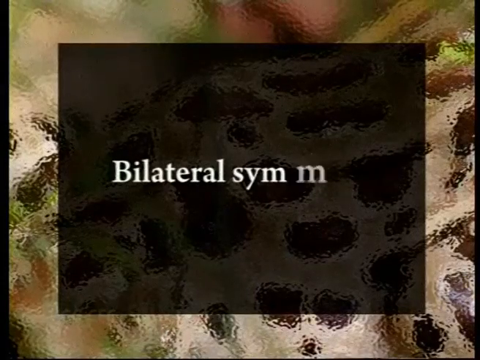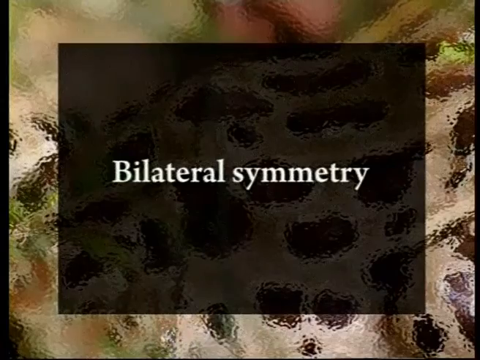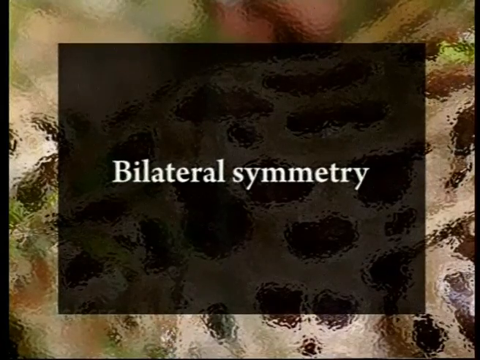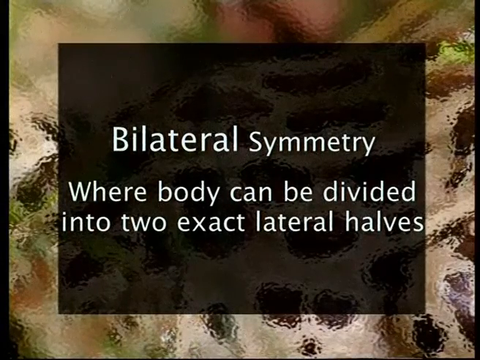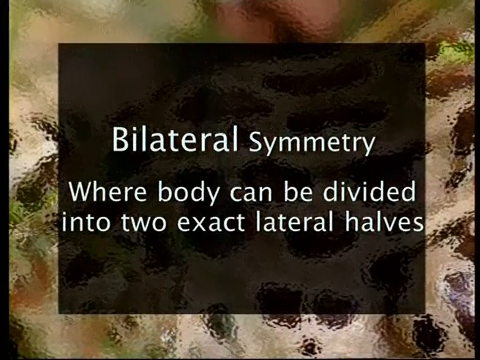The second very important feature, common to all chordates, is bilateral symmetry. There are different symmetries in organisms. One is the radial symmetry that is present in the case of hydra. We have pentaradial symmetry at the highest level of invertebrata, that is the starfishes. Bilateral symmetry is a very important aspect where the body can be divided into exactly two lateral halves.